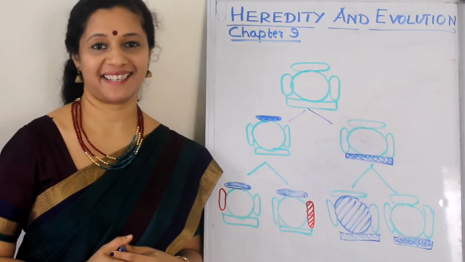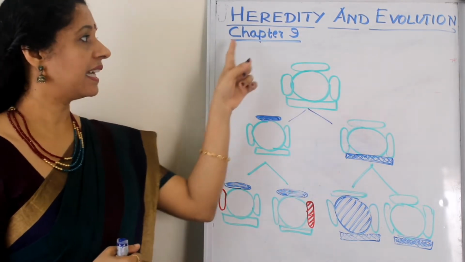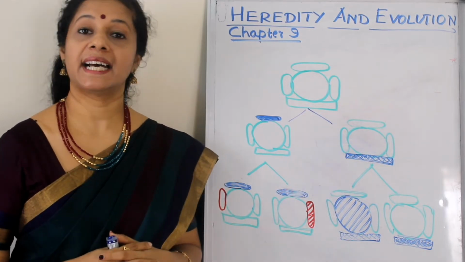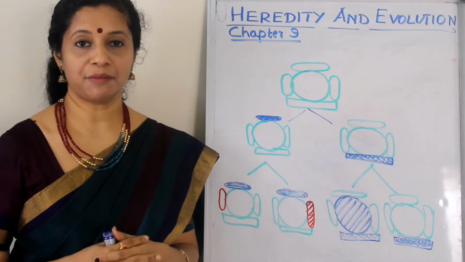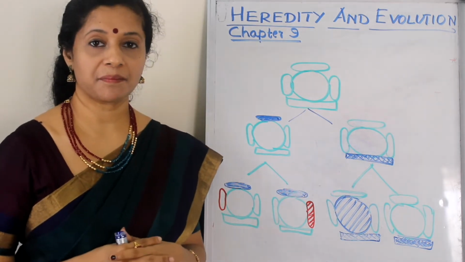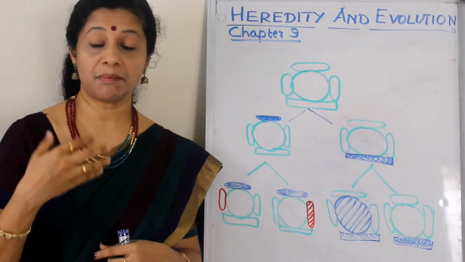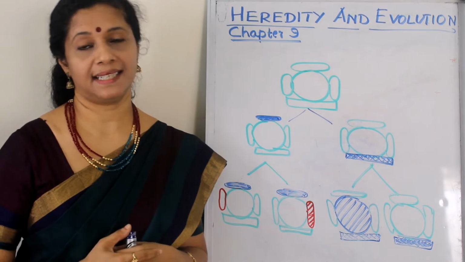I am Soumya Harikrishna. Today we are going to learn the chapter Heredity and Evolution. We will be focusing mainly on heredity. We learned the reproduction chapter before. What is reproduction? Reproduction is the process of producing new organisms similar to the parents. So they are similar but not identical.